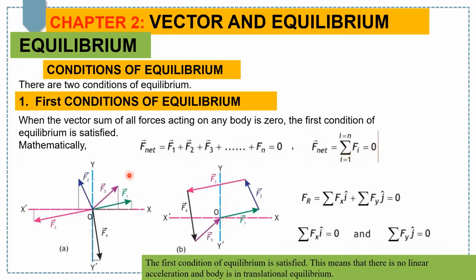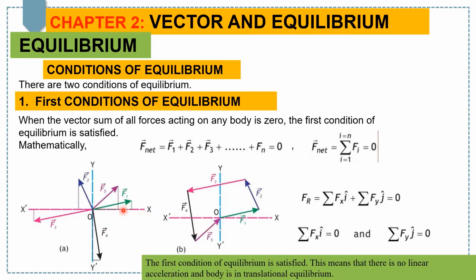Have a look at this figure, where we have many forces in the XY plane, and we want to sum up all of them and find the resultant force. We have different methods to sum them up. The first one is the head-to-tail rule: putting the tail of the second on the head of the first force vector and continuing up to the last force, then ultimately we get the resultant of all forces.